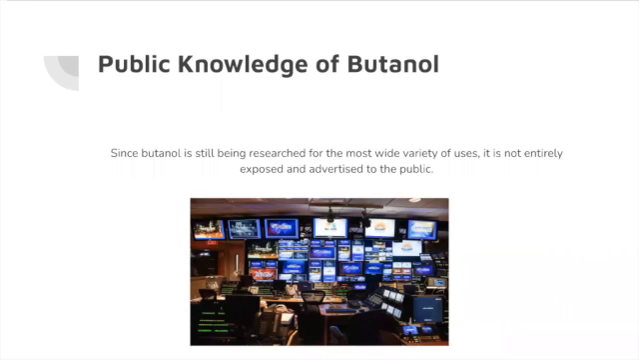So butanol is still being researched as far as the most wide variety of uses, and it's not really entirely exposed and advertised to the public yet. So a wide variety of uses would be like gasoline for cars, and a lot of butanol's uses right now are in industry settings of things being made and produced for humans to consume or use, like food or parts to cars and that kind of stuff.